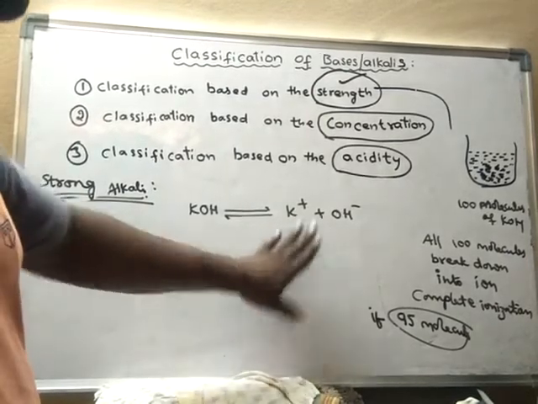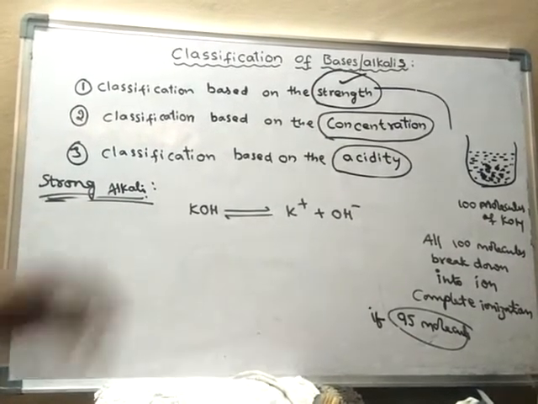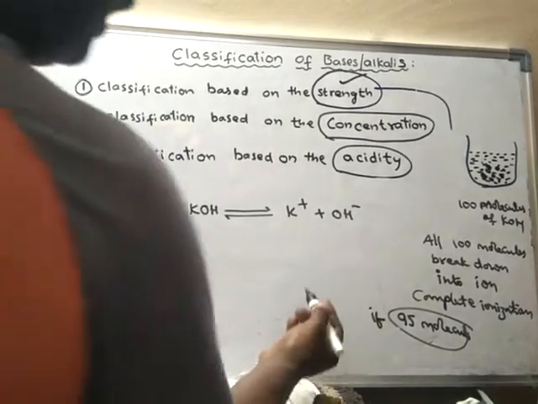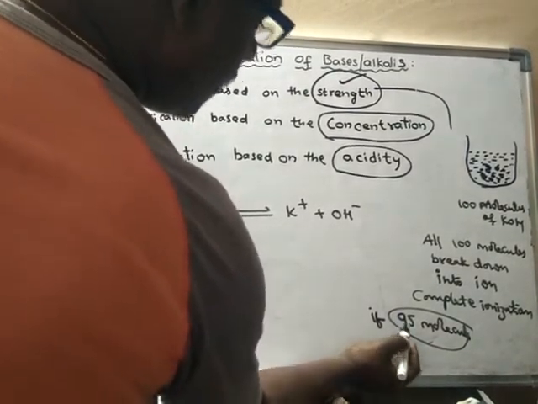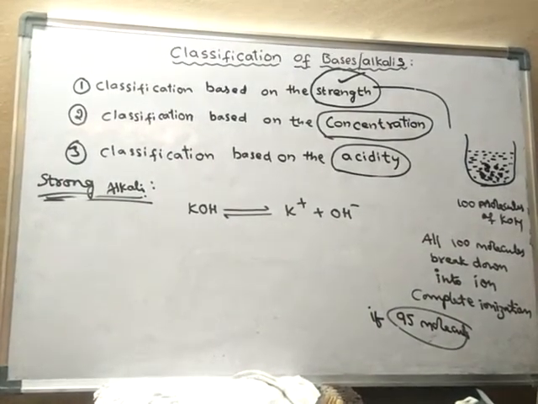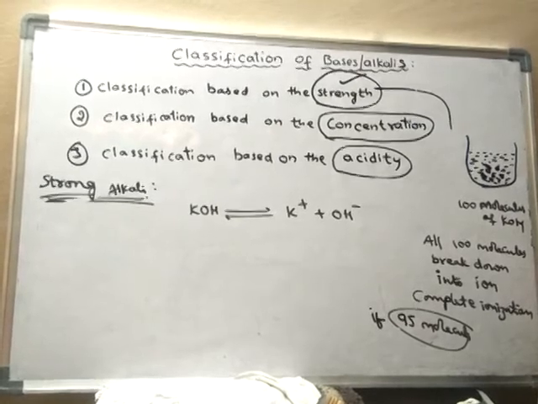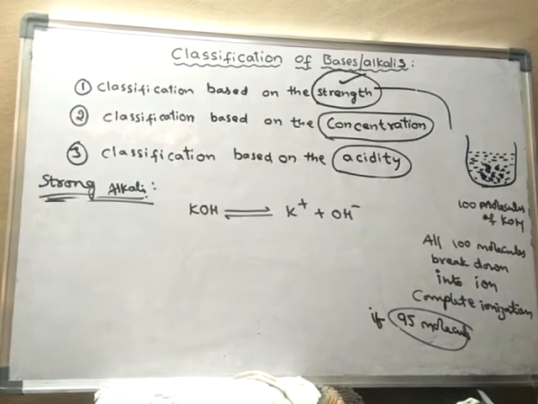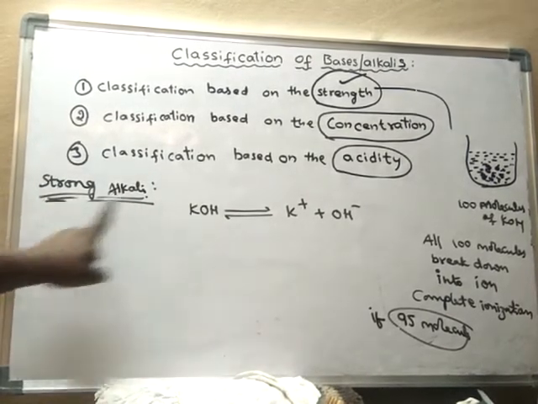As this is a strong alkali, definitely the dissociated molecules will be greater than 30 out of 100 molecules. Out of 100 molecules, more than 30 will undergo ionization.